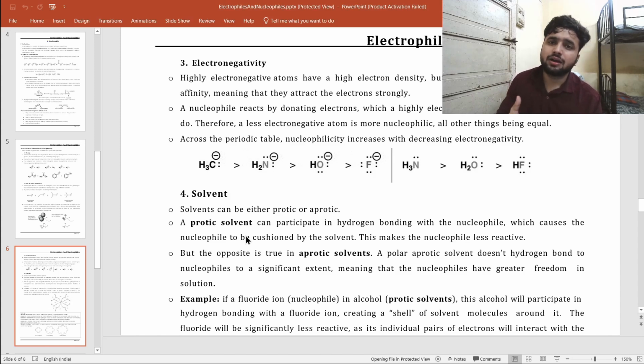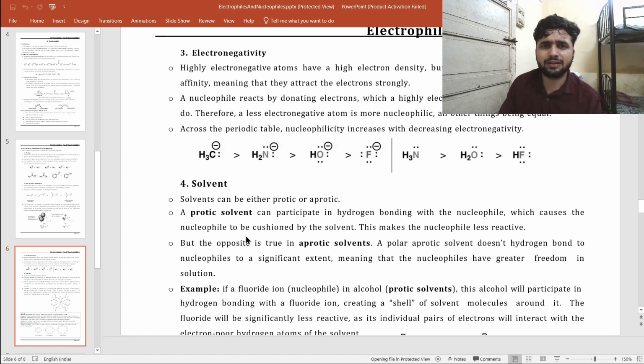Similarly here, nucleophilic substitution reactions take place, and in that reaction the solvent plays a very important role. Somewhere protic solvents are used, somewhere aprotic solvents. If you have heard about SN1 and SN2 reactions, you may know that in SN1 we take polar protic solvents, and in SN2 we take polar aprotic solvents.